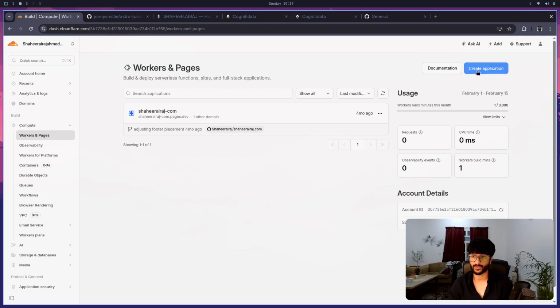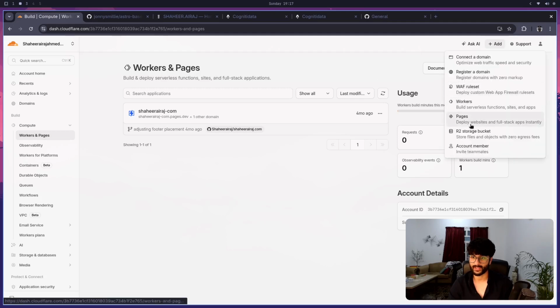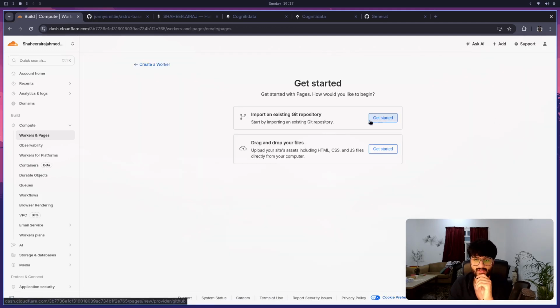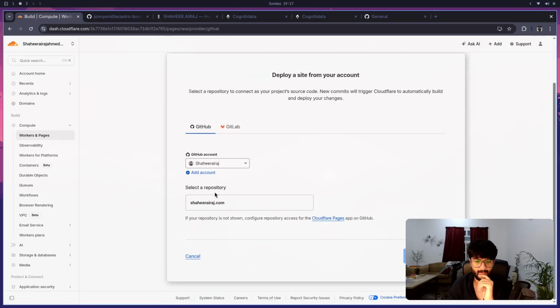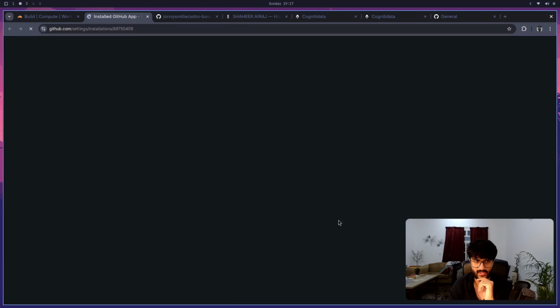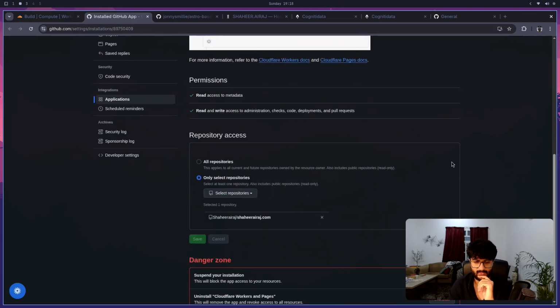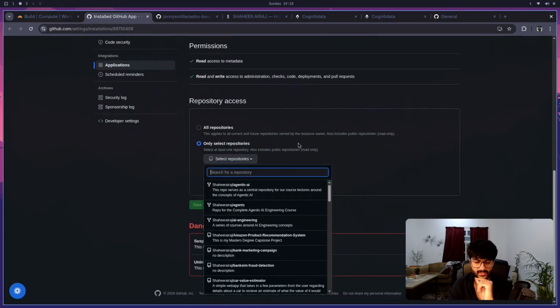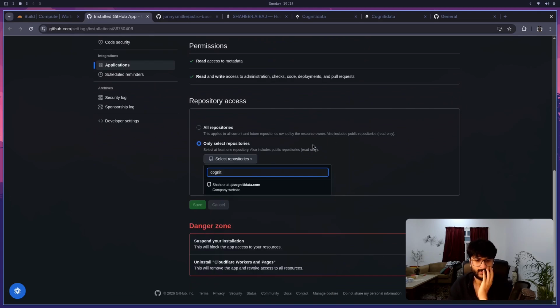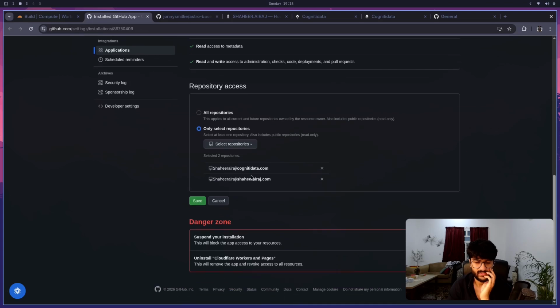The thing is that instead of create an application, I actually need to create a page. So deploy websites and full stack apps instantly, right? So pages is actually what I need. And then I have to import an existing Git repo. And I'm not seeing my GitHub repo. If a repository is not shown, configure repository access for the Cloudflare pages app on GitHub. Okay. And then I have to select the Cognity data one. There it is. So it has access to Cognity data and Shahir Raj. That's right. Save.